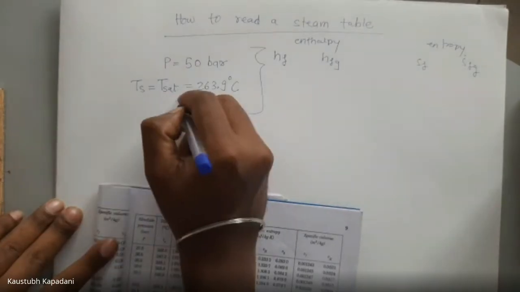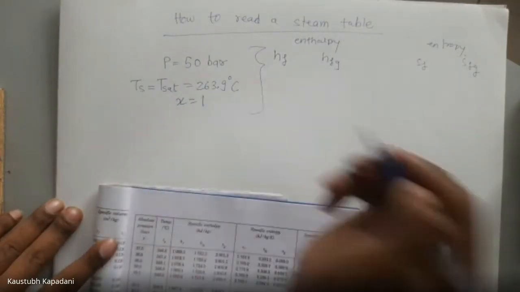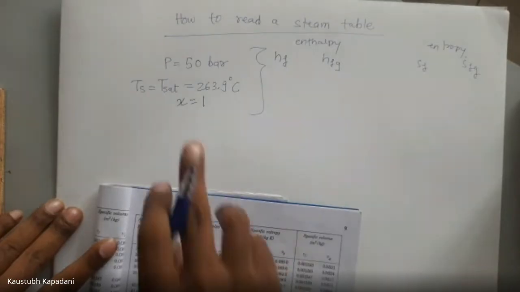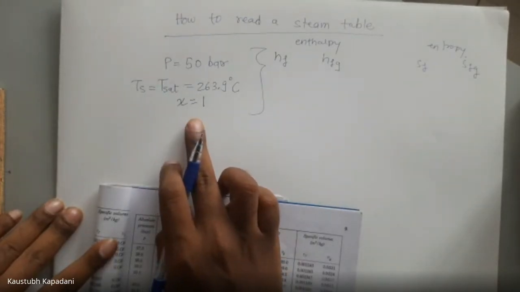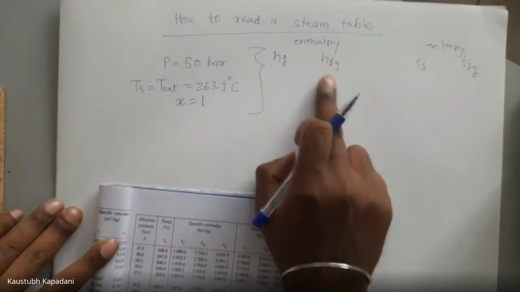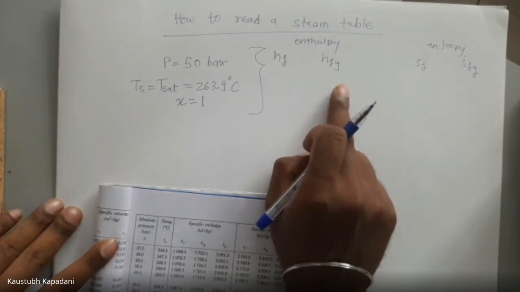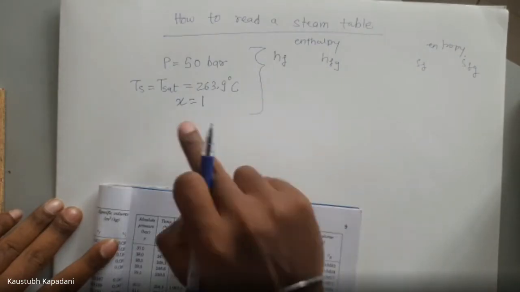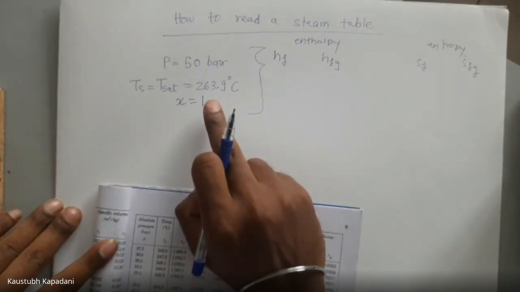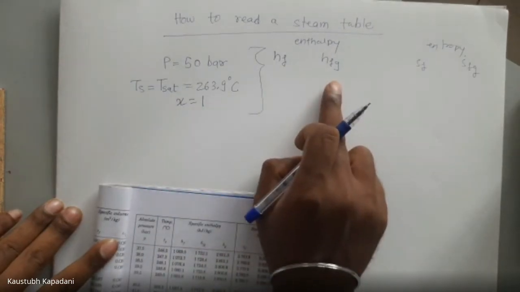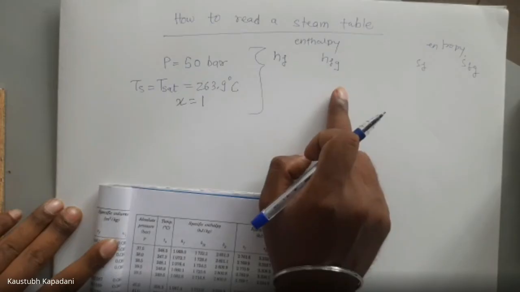Okay. And x is equal to 1 here. It means it is 100% dry steam, meaning 100% hfg is provided. So here we have to write 100% hfg. Whatever value is given for hfg, that value as it is we have to write. If x is equal to, let's say, 0.5, then half of the value given in the steam table we have to write here.